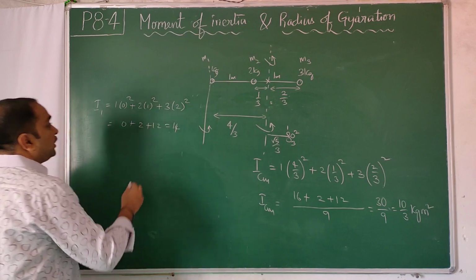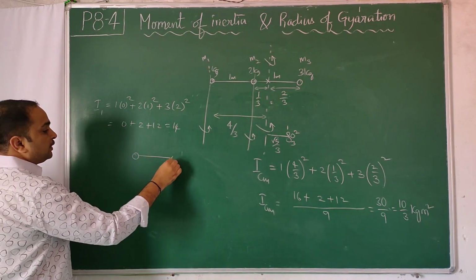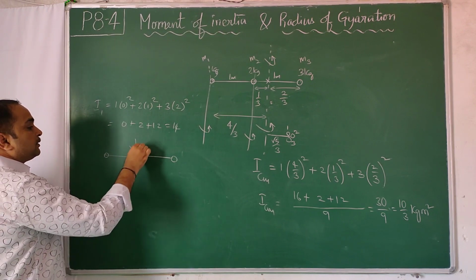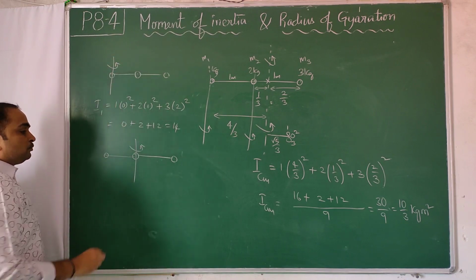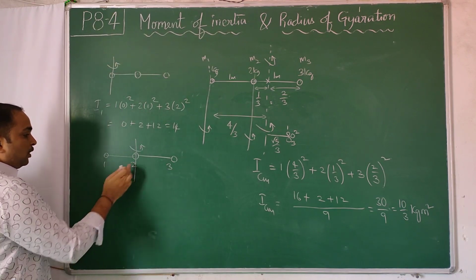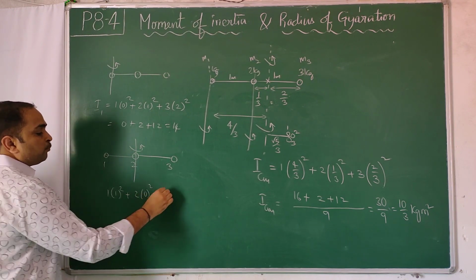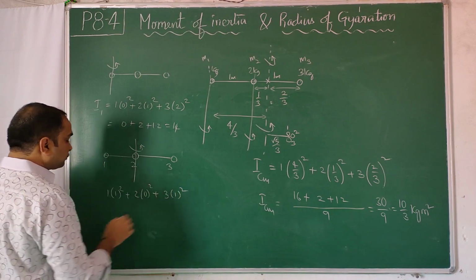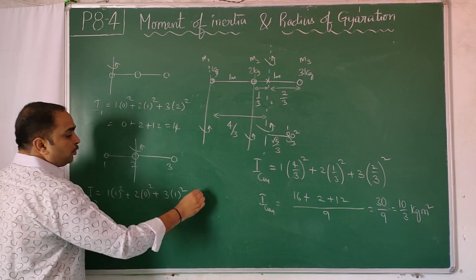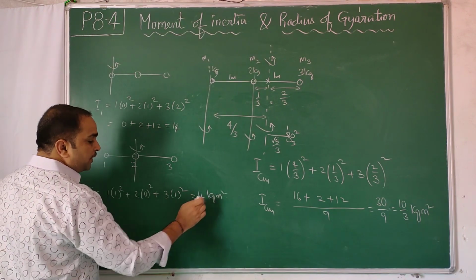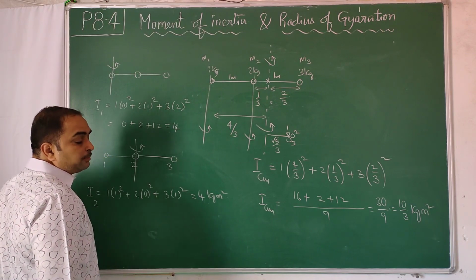Now I want to find the moment of inertia about the 2 kg axis, this one. So we have 2 kg here, 3 kg here, 1 kg here. Previously this was the axis of rotation. Now this time the 1 kg is at a distance of 1, so 1 into 1 square, the 2 kg is on the axis, 0 square, plus 3 is at a distance of 1, so 1 square. This I call I2: 3 plus 1, 4 kg meter square. This 4 kg meter square is also more than 10 by 3. You just check it out.